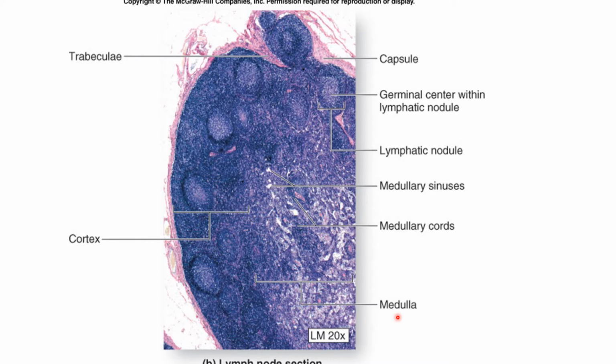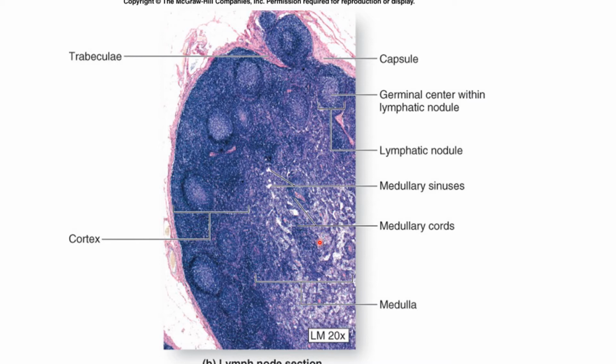Surrounded by the cortex there is a lighter staining zone, the lymphocyte area, and the name given is the medulla. So outer cortex and inner lighter zone is the medulla. Surrounded by the cortex there is a lighter staining zone with few lymphocytes, called the medulla.